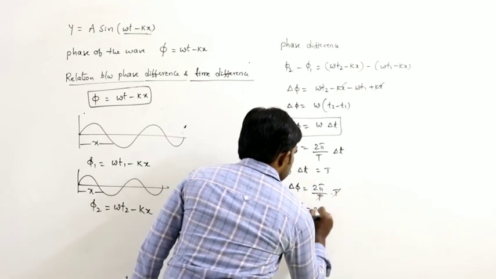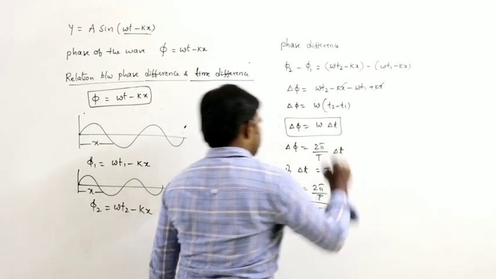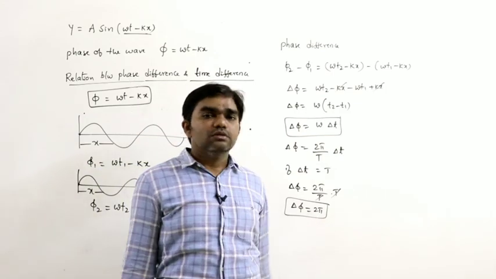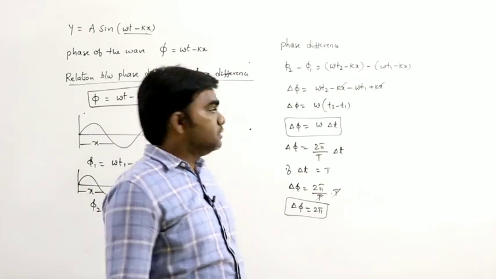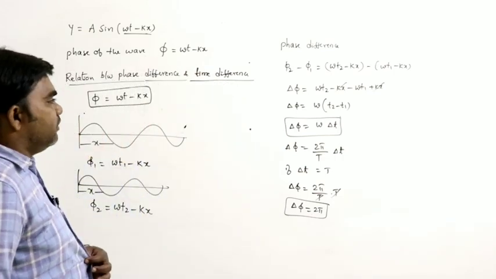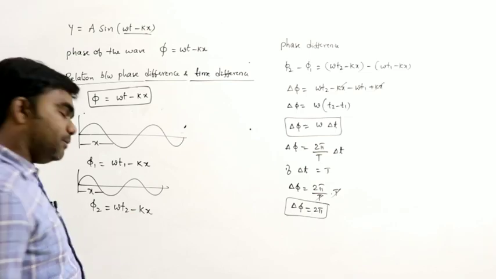So, delta phi is equal to 2 pi. That means the phase difference is equal to 2 pi radians. So, this is the relation between the phase difference and time difference, phase difference and path difference.